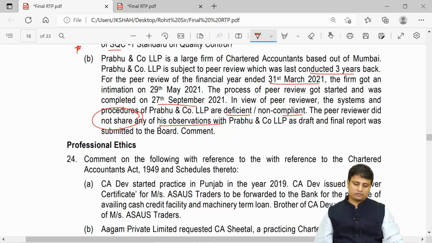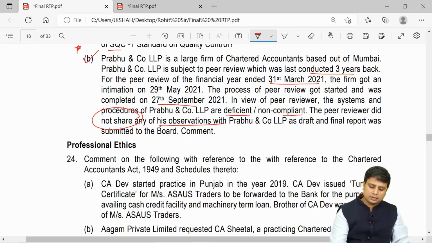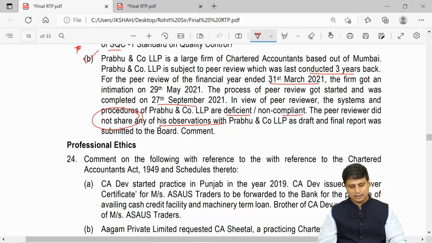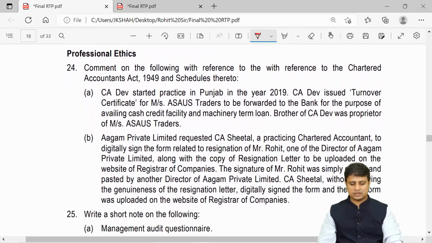Before that, you cannot make a final report. So they have not complied with the procedures. Next, moving ahead with professional ethics, again comparatively very simple questions here. If such questions come in your paper, it is going to be a jackpot for you. All you need to make sure is you recollect the clause numbers well.